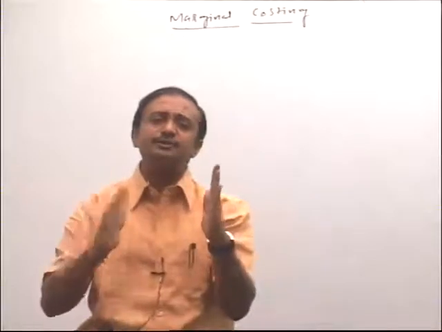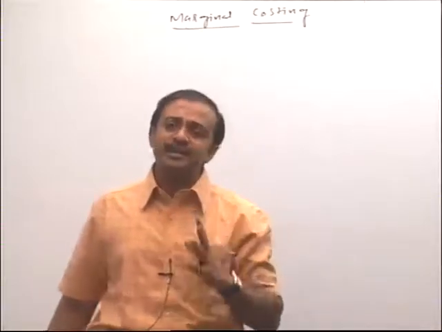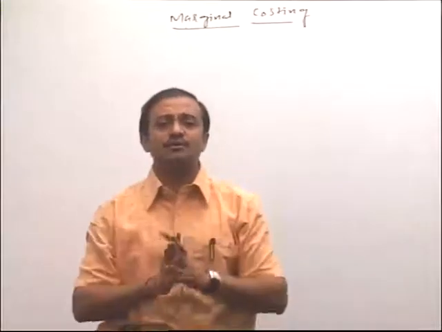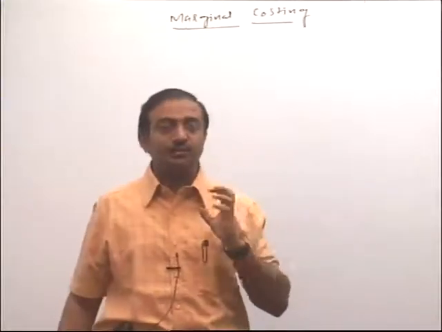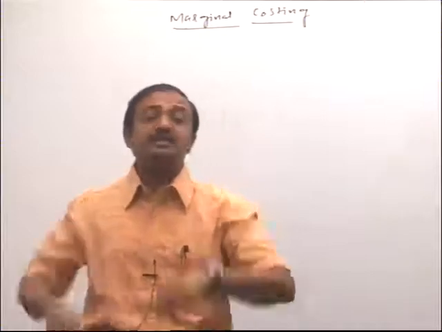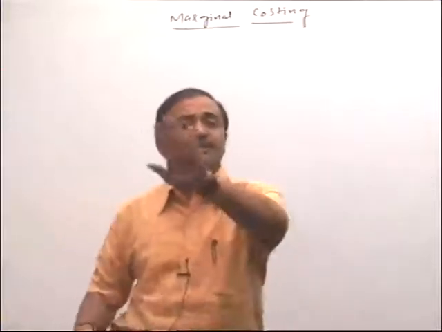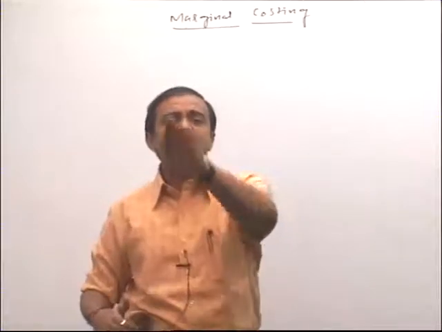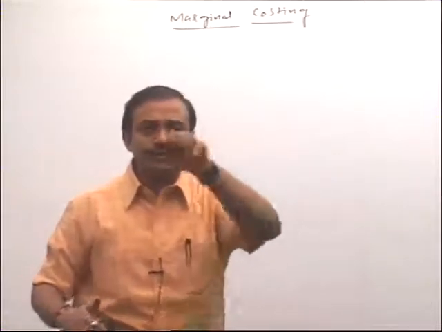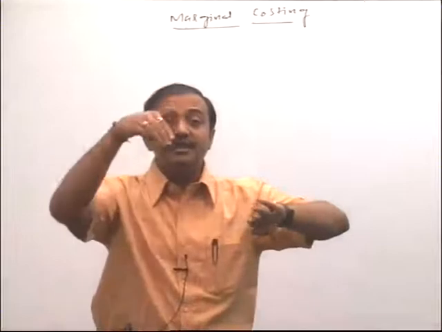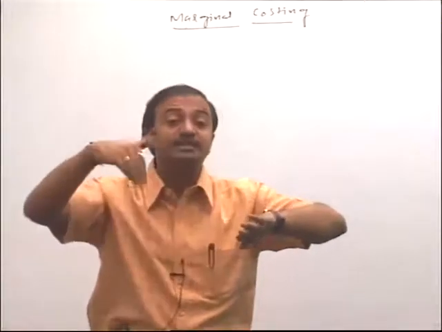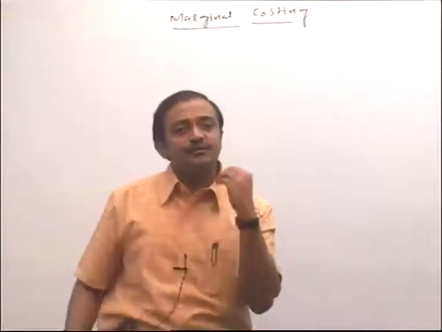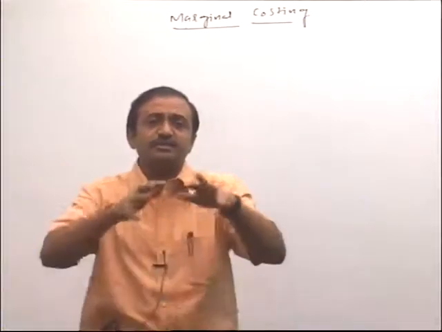Under this chapter, first of all we should learn that whenever you make any sale, against that you have to incur some direct cost, which we name as variable cost. So sales minus variable cost is equal to contribution. This contribution is against two things: one, fixed cost, and second, profits. First of all, we try to cover fixed cost. Once fixed cost is covered, any remaining contribution is diverted to profits.